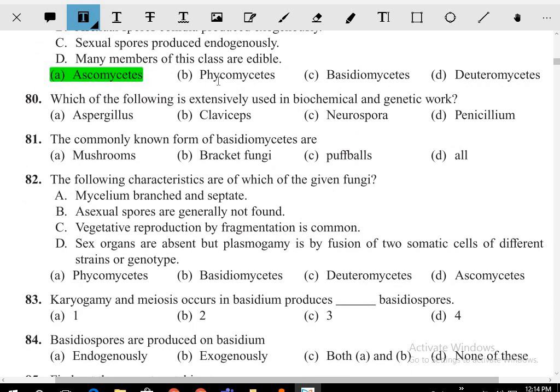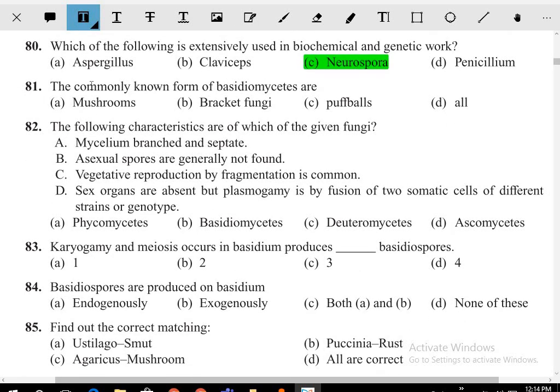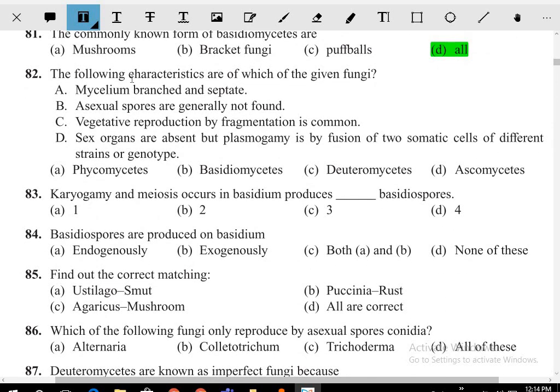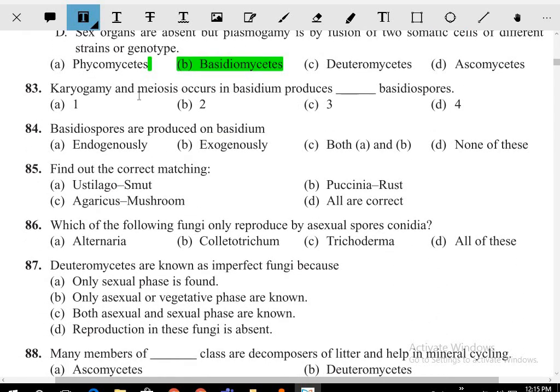Okay, which of the following are extensively used in biochemical work? So answer is Neurospora. The commonly known form of the basidiomycete is what? Mushrooms, bracket fungi, puffballs. Which of the following is a characteristic given to these fungi? So answer for this question is, they are the basidiomycetes की character, mycelia branched and septate. Next, karyogamy and meiosis occur in the basidium and produce dash basidiospores.